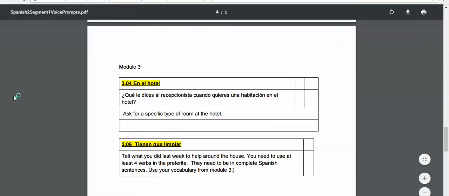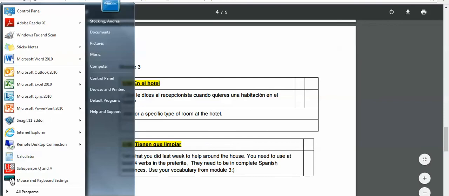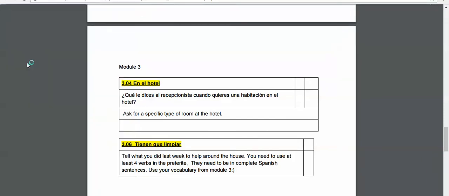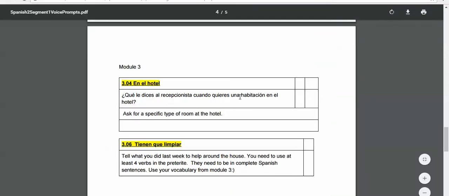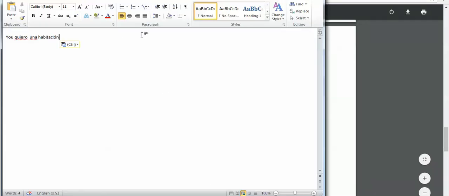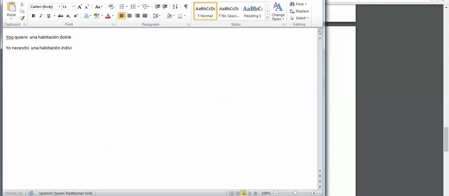So I might say, yo quiero, I want, and then I'm just going to copy and paste this from the question. Una habitación doble. Or I might say, I'll change that. Yo necesito una habitación individual. There's a ton of different options that you could say here. This first one is I want a double room. The second one is I need an individual room.